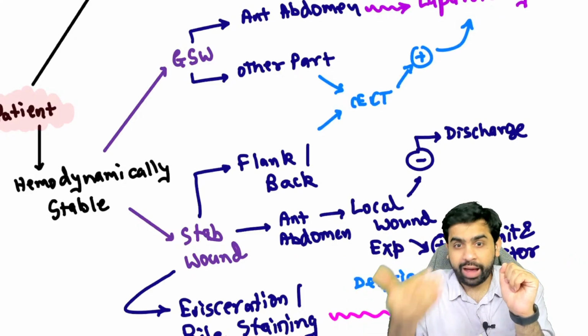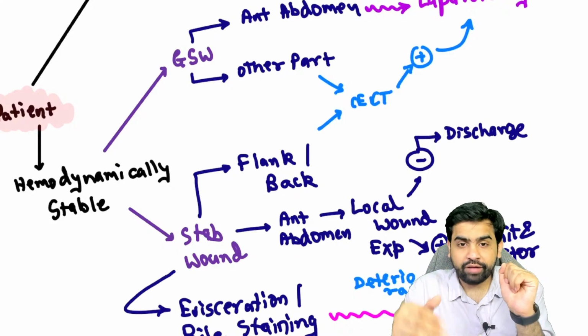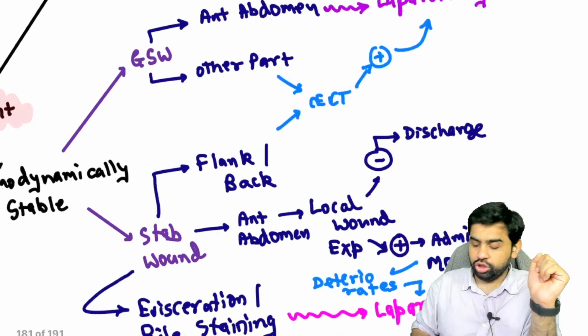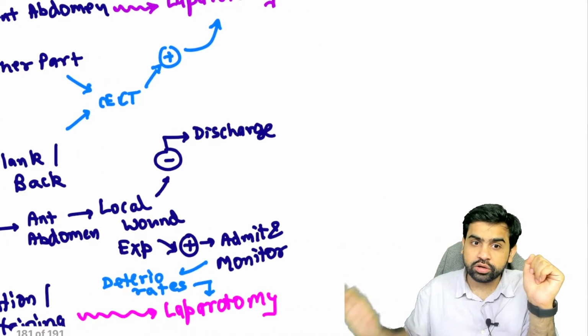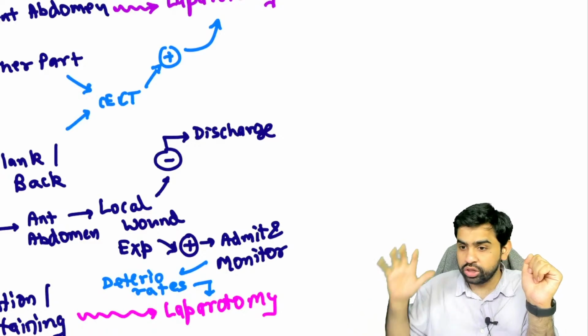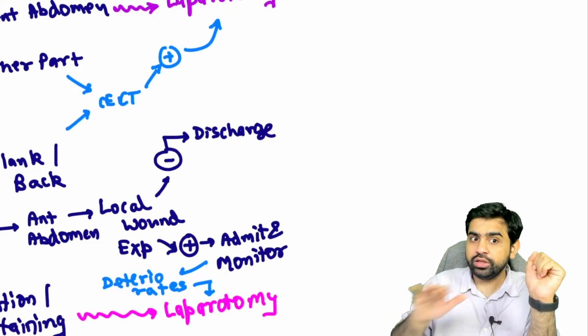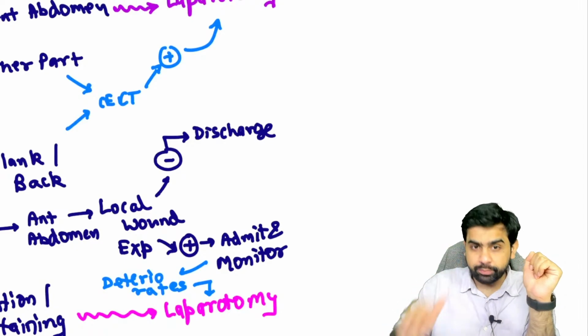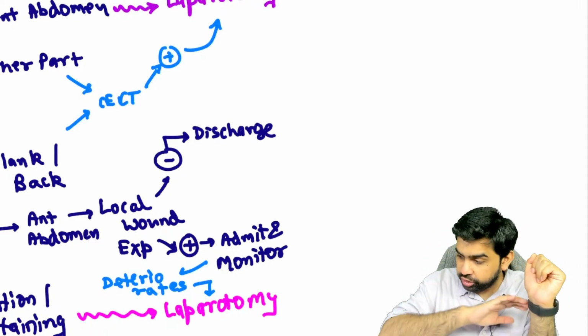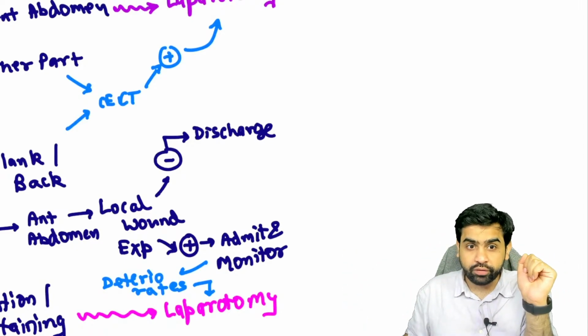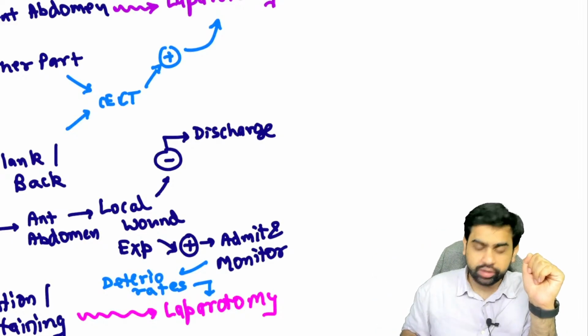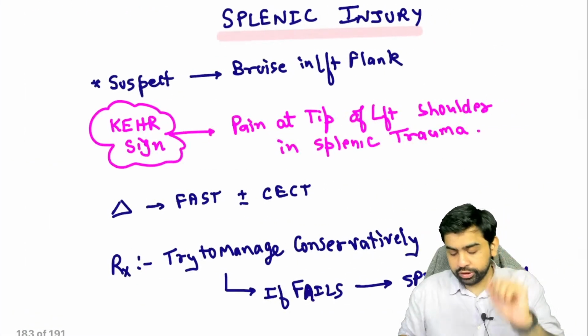But if there is a stab injury to the anterior abdomen, what you have to perform is a local wound exploration. If it is positive, you admit the patients and monitor them. If the patients deteriorate, you perform an exploratory laparotomy. But if the local wound exploration is negative, it means the peritoneum has not been breached. There is no chance that an intra-abdominal injury has taken place. So you just take the stitches and discharge the patient from the trauma center itself.